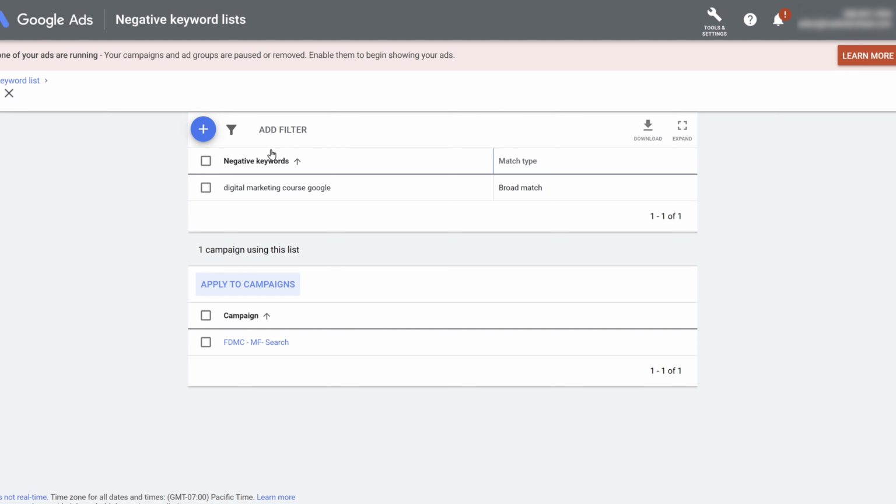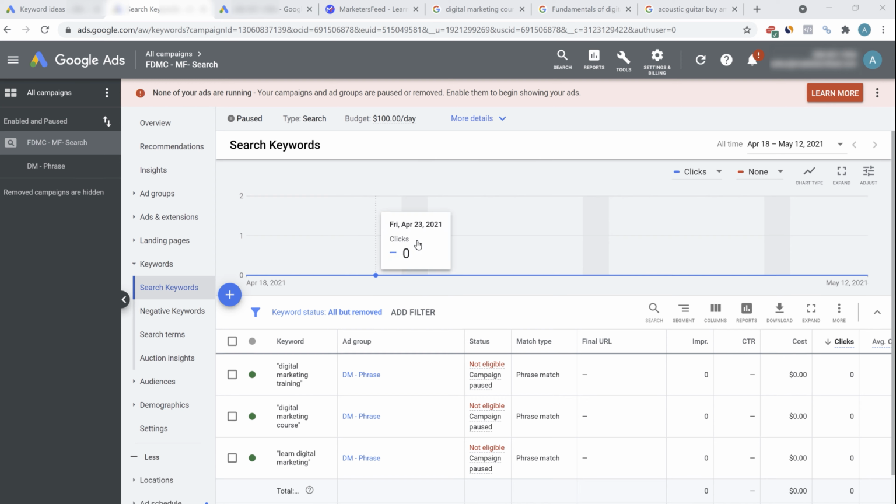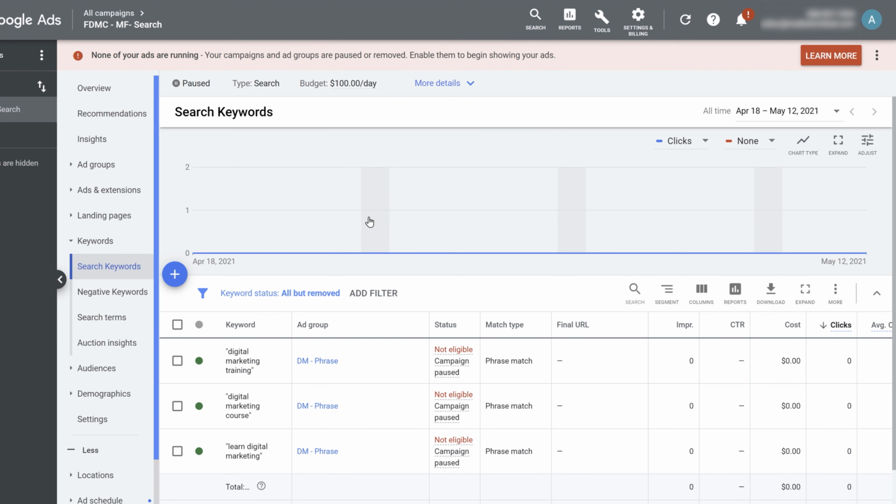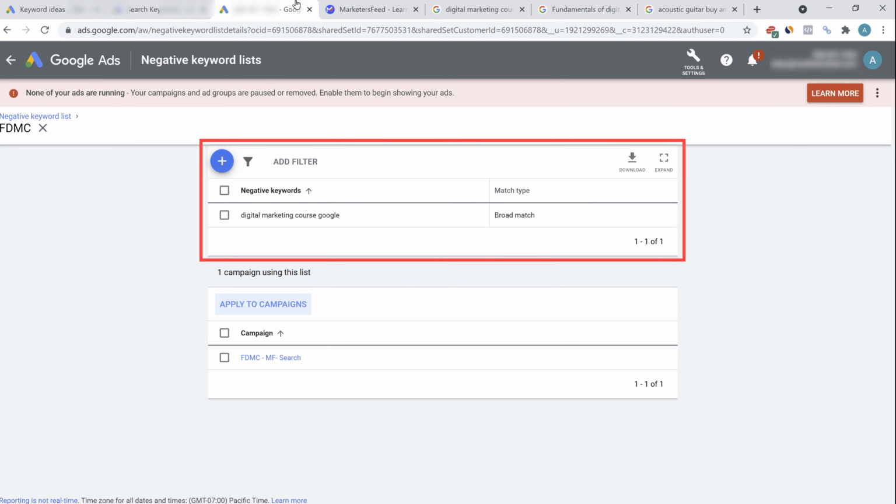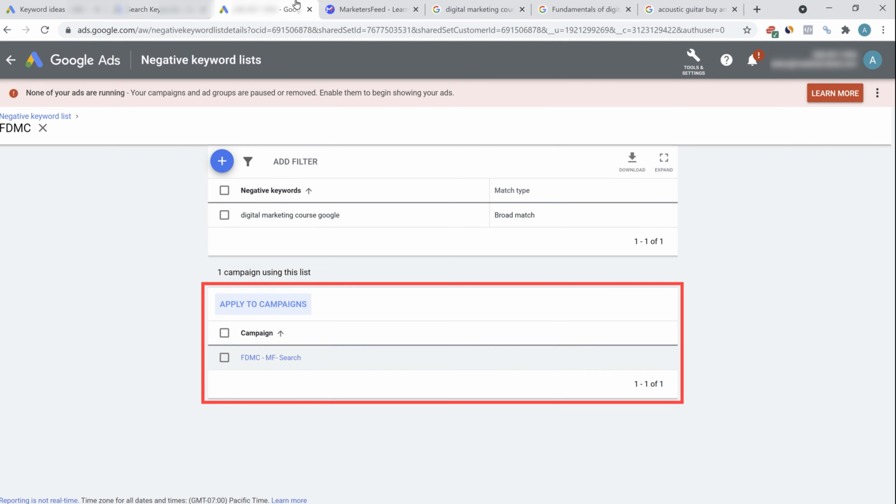To find all the keywords people are searching for, all you have to do is go into the campaign that you are targeting, go to keywords, go to search keywords, and here you'll find all the keywords people are searching for, and for which your ads are being shown. Here you can find all the keywords which are not relevant to you, add those keywords to the negative list, and again apply them to all the campaigns that you want.